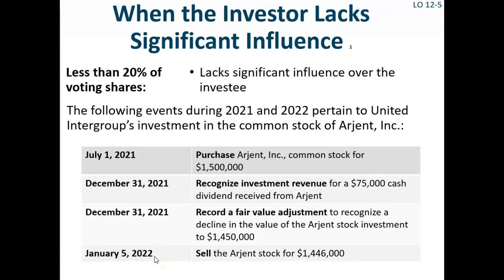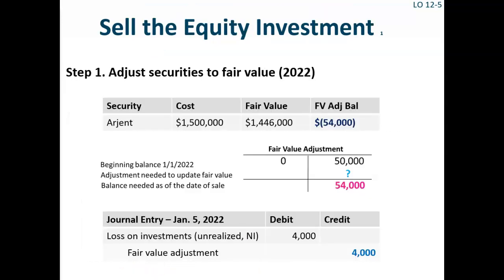On January 5th, 2022, United sells all of its Argent stock for $1,446,000. First, United must record in net income any unrealized holding gains or losses that occurred during 2022 prior to the sale.